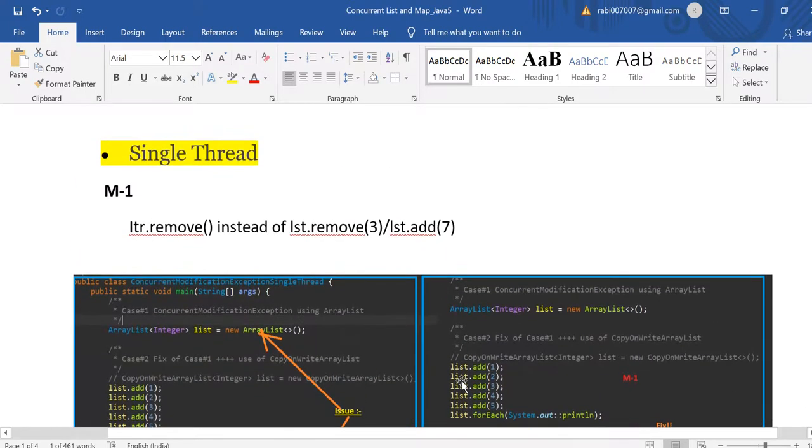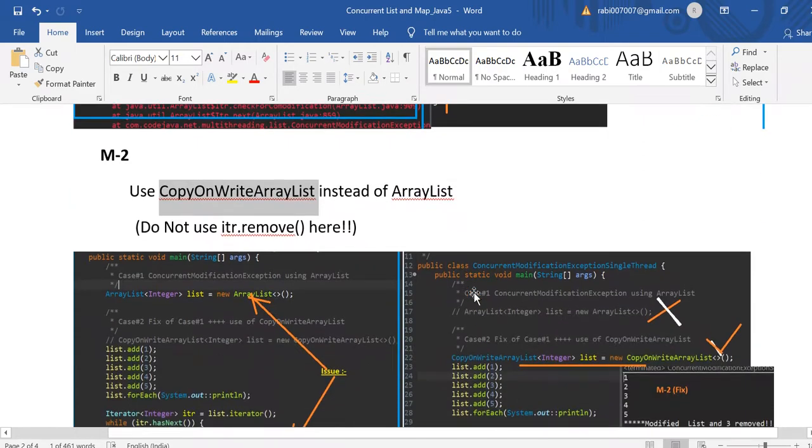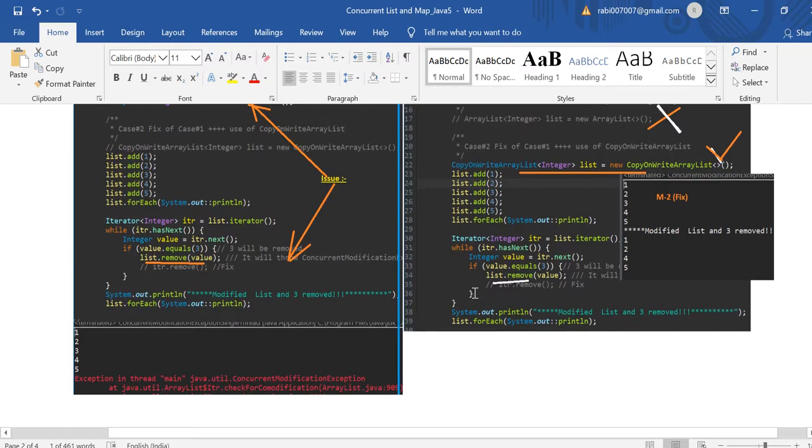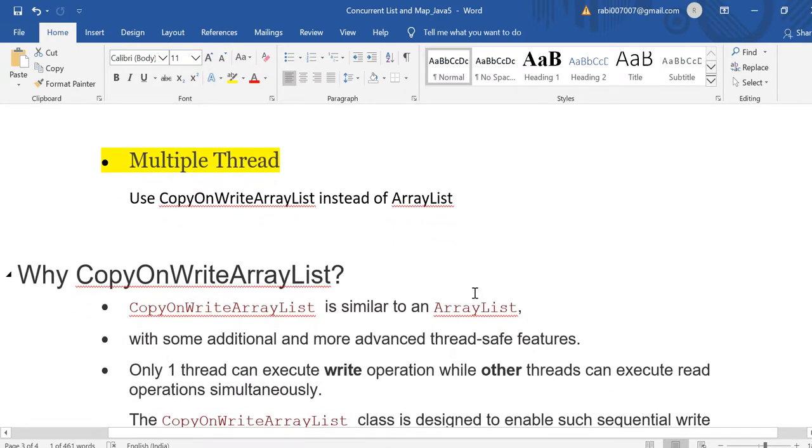For single thread, I have used iterator remove instead of list.remove. Okay, this is one way, or you can use that copy on write array list instead of array list. Okay, and for multiple threads, copy on write array list instead of array list.